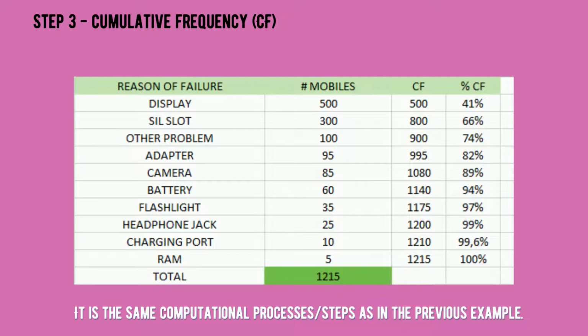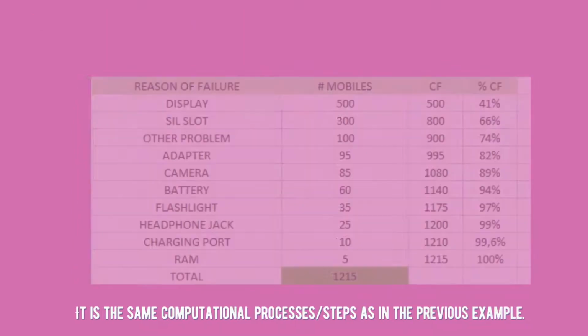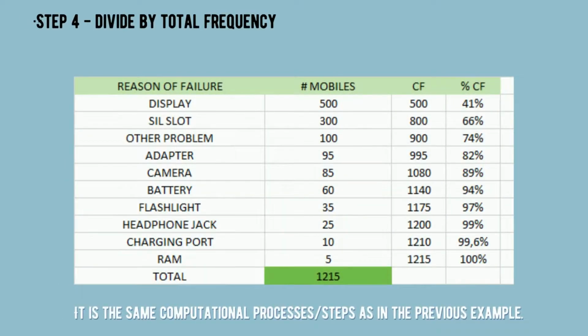And so on hanggang matapos. For the last step, step 4 is to divide by total frequency. I-divide natin yung cumulative frequency sa total of number of defects ng mobile. So, 500 divided by 1,215 is equal to 41%.